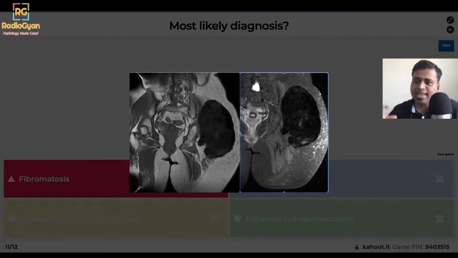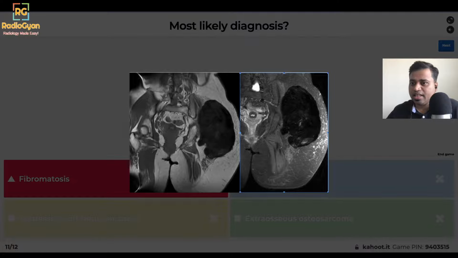Fibromatosis has this very typical infiltrative appearance, which is T1 and T2 hypointense. Very few pathologies are hypointense both on T1 and T2, so if you remember, fibromatosis is one of them. Let's look at the other options. Aggressive soft tissue sarcoma, definitely a good thought, but you see that there is no T2 intermediate or T2 hyperintense component. Aggressive soft tissue sarcomas will usually have some T2 hyperintense component.